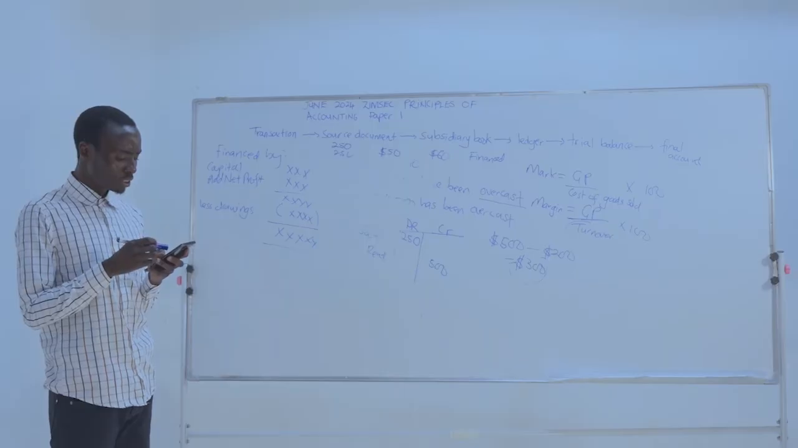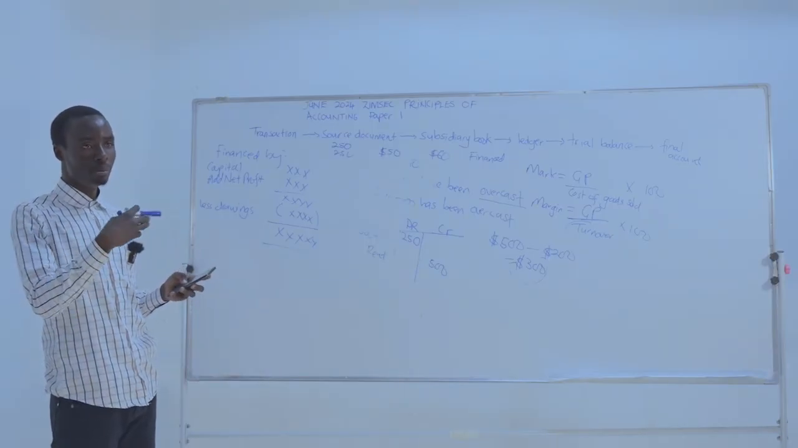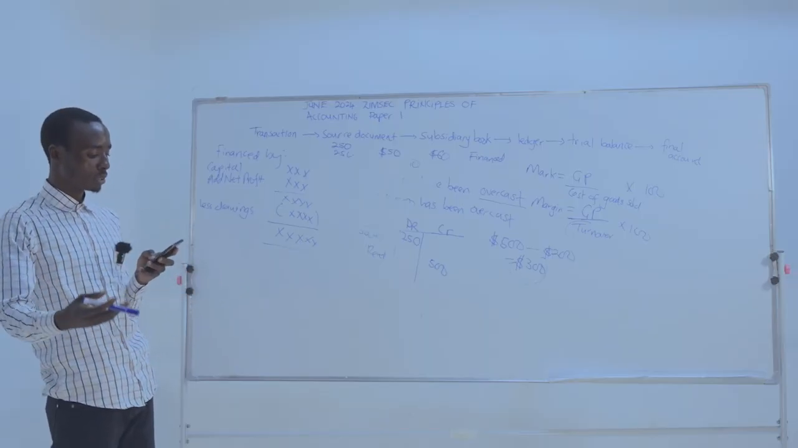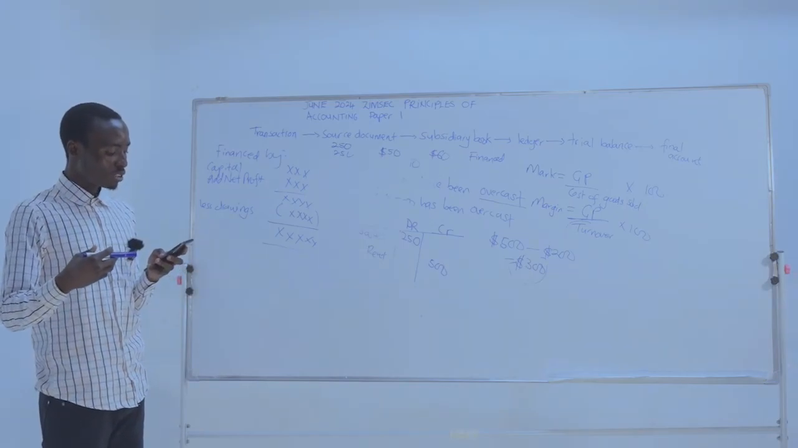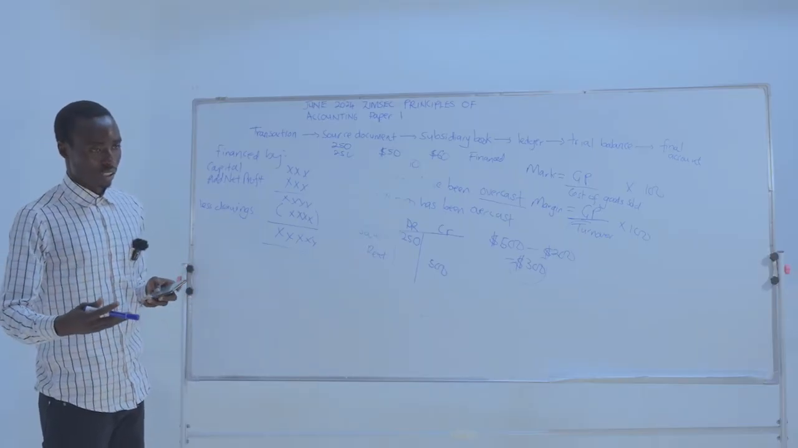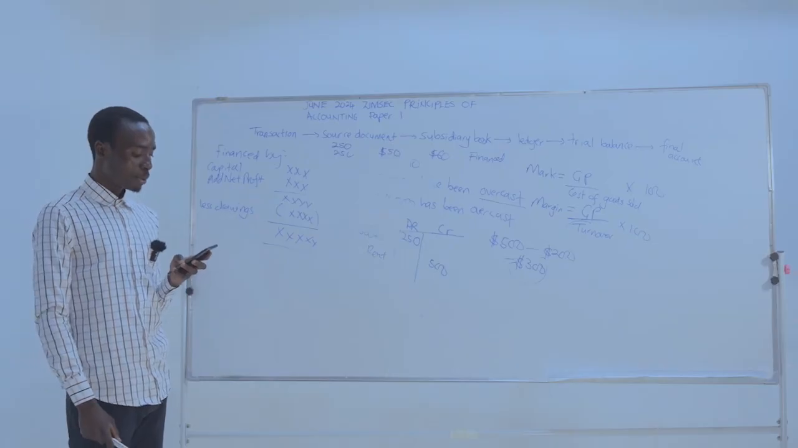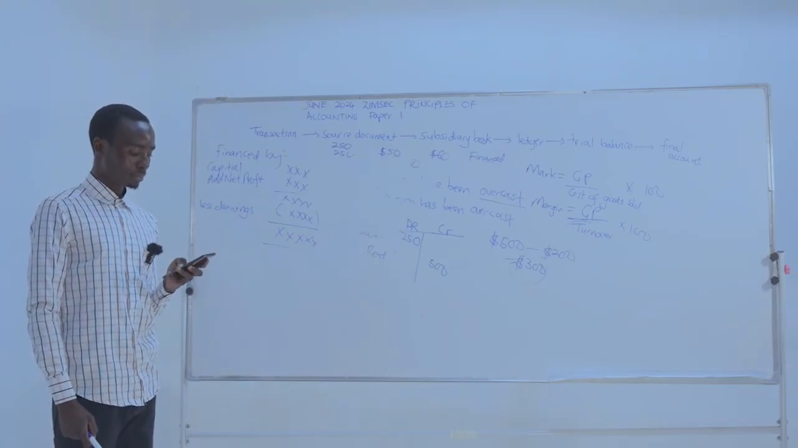Then C says purchase of refreshments. Purchase of refreshments is money that is going out of the business. So it is entered on the credit side of the receipts and payment account. Then D, purchase of sports equipment. Purchase, it's an outflow happening in the business. So it is money going out. So our answer is B, proceeds from sale of sports equipment.